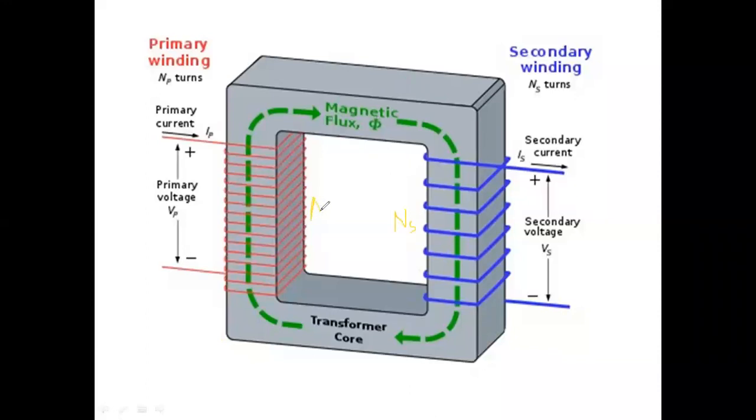This is NP, write the number of turns here. And the current direction we can write like this here also. So everything you have to write down here, primary winding, secondary winding. All things are over.